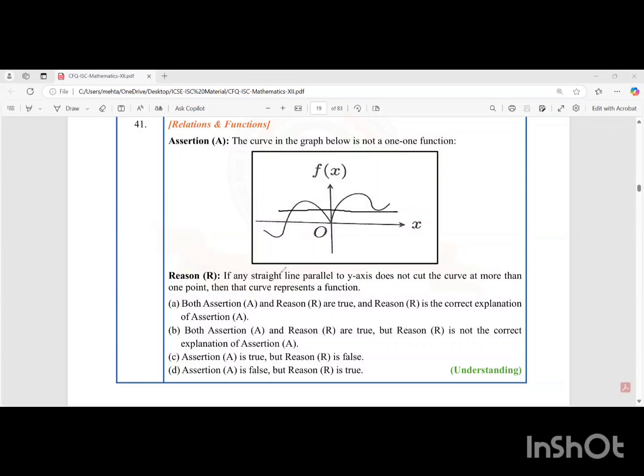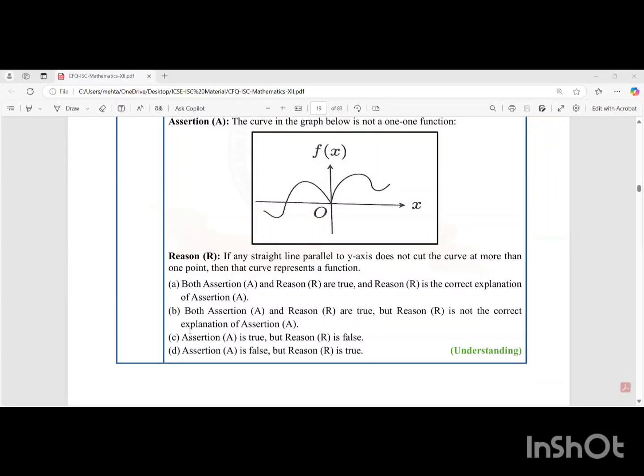About the reason, they're saying if any straight line parallel to y-axis does not cut the curve at more than 1 point, it represents a function. Do you understand, when we say parallel to y-axis, we're talking about the vertical line test. The reason is true because that is the definition of the vertical line test. If it cuts the graph at 1 point, it is a function. And therefore, assertion is true. The reason is also true, but the reason is not the correct explanation for the assertion in this case. So option B will be the correct option.